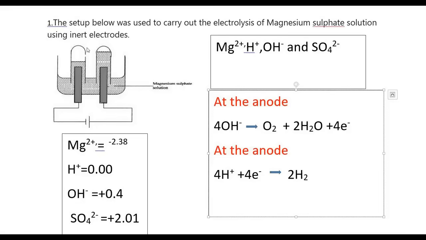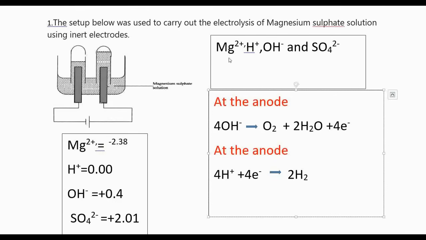Now let us look at this question. The setup below was used to carry out electrolysis of magnesium sulfate solution using inert electrodes. You can see the setup in the diagram. I am doing this so that we can look at the electrolyte. The electrolyte is magnesium sulfate solution. First you must know the ions present in that electrolyte.